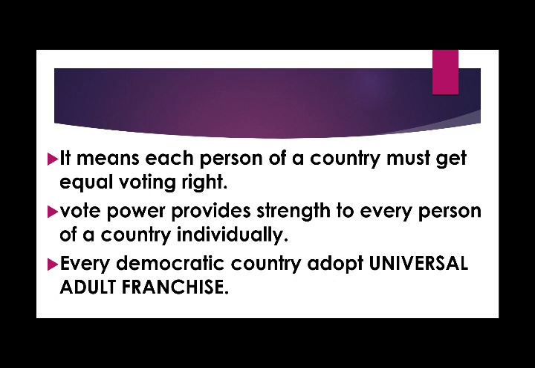Democracy sets a rule just that every person must have an equal voting right, and every country that follows this feature sets a particular age, and after that age every citizen of the country will be able to give the vote. If this feature is not happening in any country, then you can understand that country is no more a democratic country, that country is not following the features of democracy, and automatically that country is going to become a non-democratic country. It will no more be a democratic country.